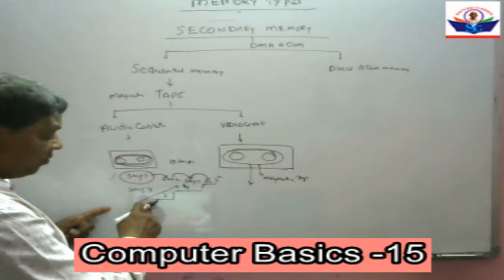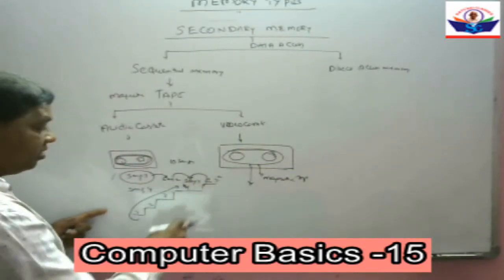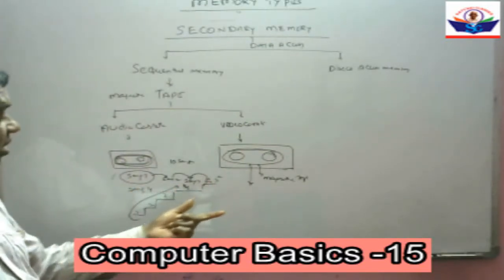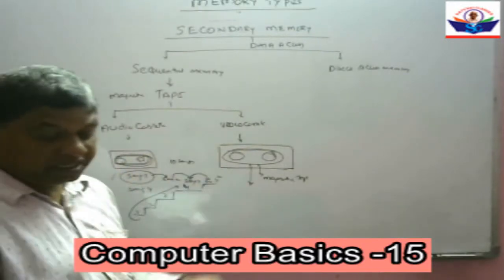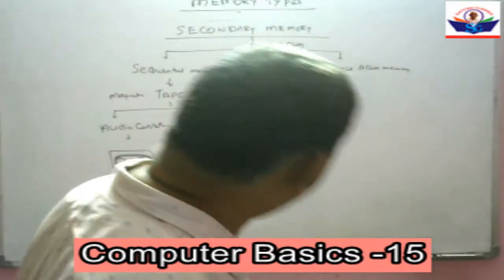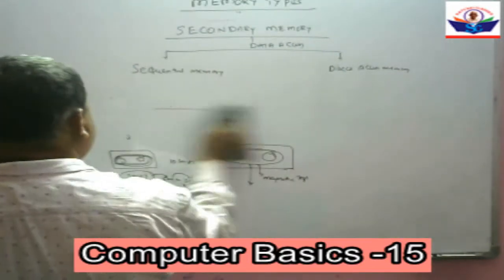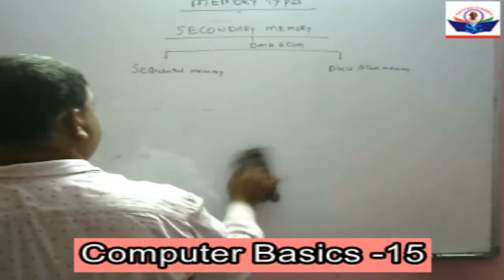Next, we have to go to step number 2, step number 3, step number 4, step number 5. Like this, we can go sequentially. In the same way, here also we have to access the data in sequence. That's why it is called sequential access memory. Examples: tape, magnetic tape, audio cassette, video cassette.